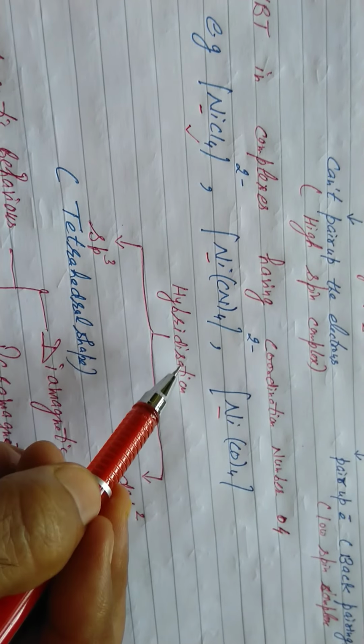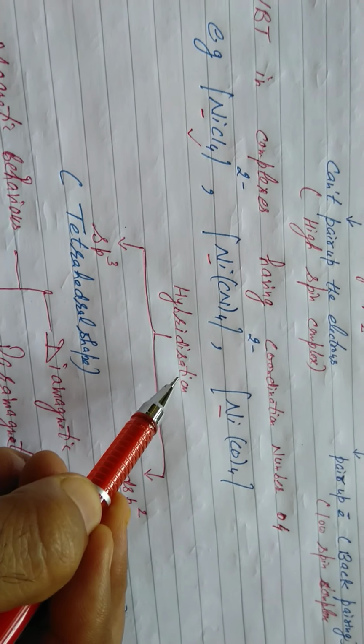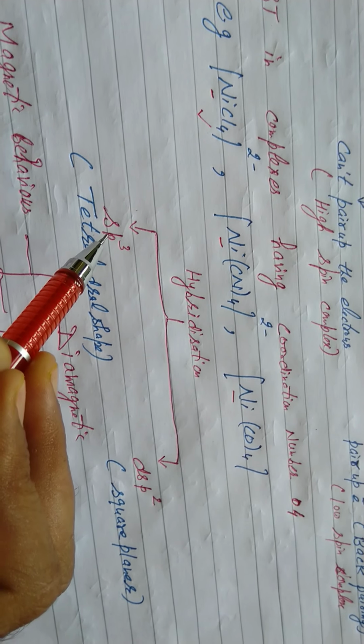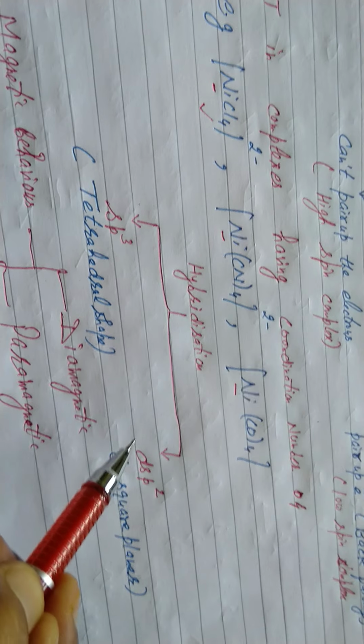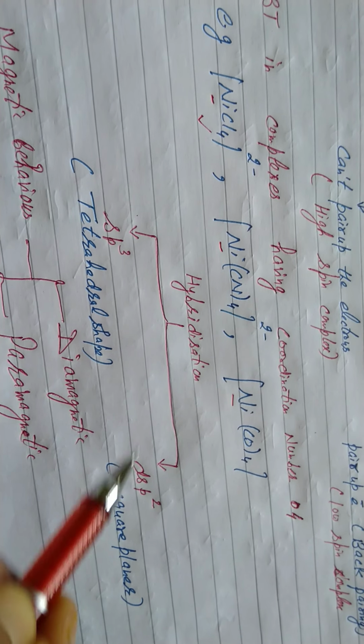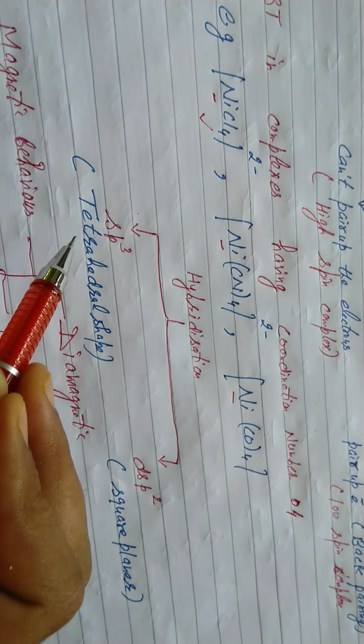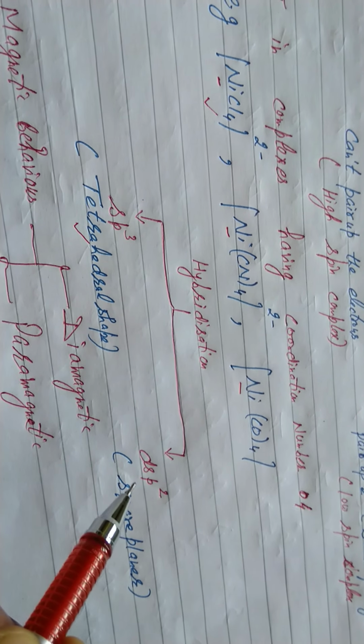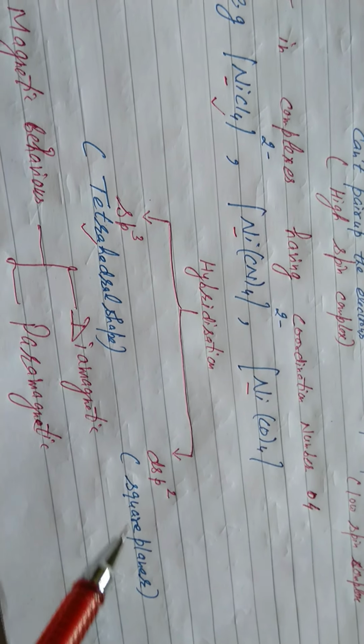Students, at first we detect hybridization. In complexes having coordination number 4, the metal ion undergoes either sp3 hybridization or dsp2 hybridization. When it undergoes sp3 hybridization, the complex will have tetrahedral shape, and dsp2 hybridization gives square planar shape.